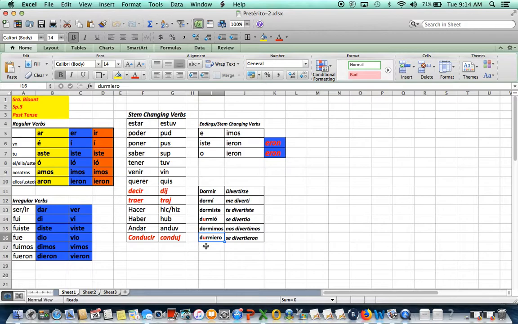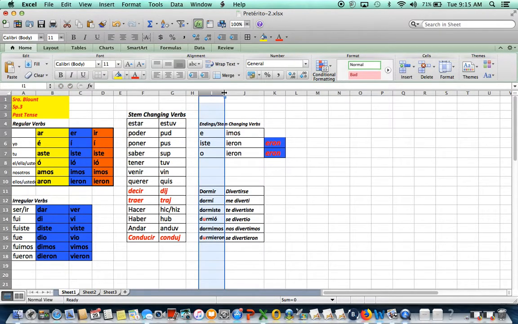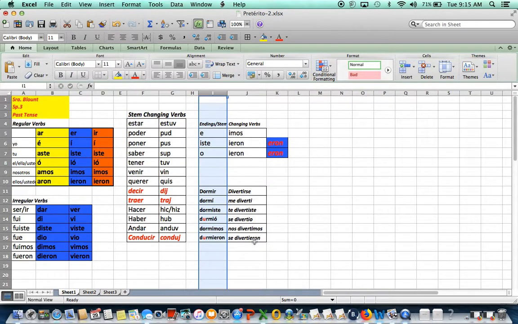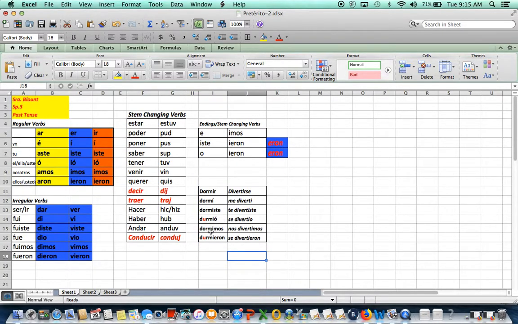That will be nosotros dormimos, right? Right here, nosotros dormimos. And this one right here is supposed to have an n. Let's fix it. Perfect. That's too small. Let's put it a little bit bigger. All right. So nosotros dormimos.